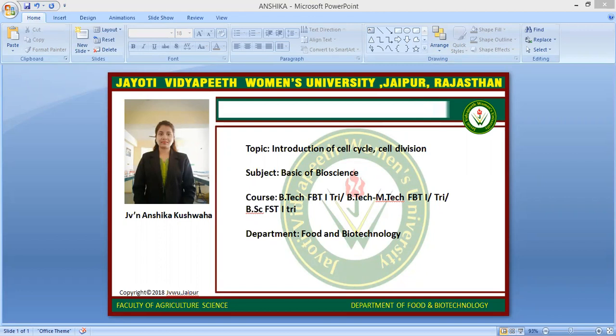Now, cells are the structural and functional unit of life of all organisms. They can be multicellular or unicellular. The functions of cells include converting nutrients to energy. Each cell has its own set of instructions.